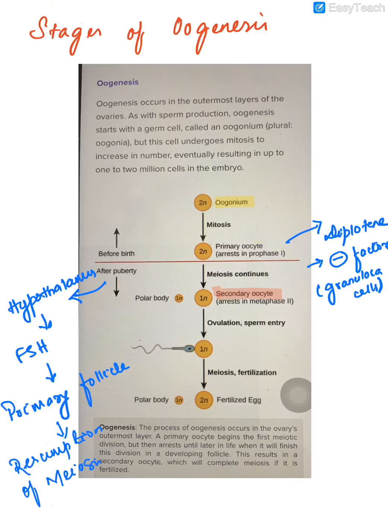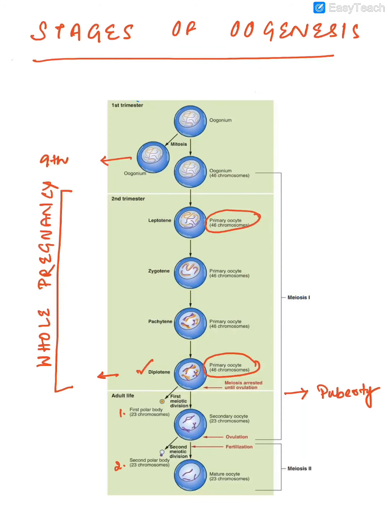So the stages of oogenesis, if we see, the first stage, as I already told, is the oogonia, which is a diploid cell. Before birth, until the end of pregnancy, it will undergo mitosis and it will undergo the first meiotic division.